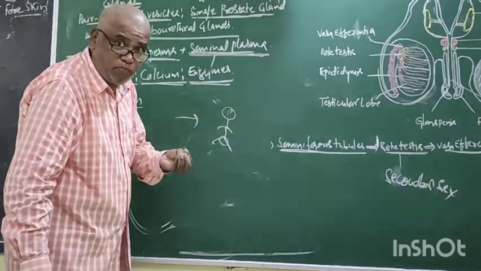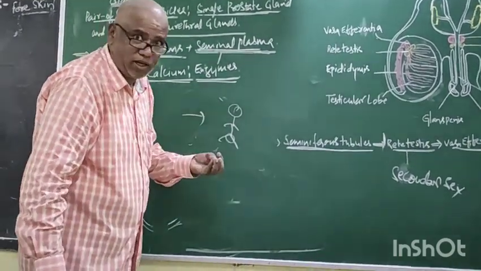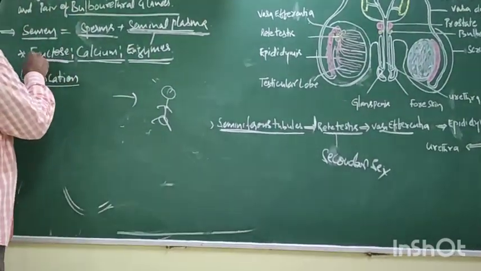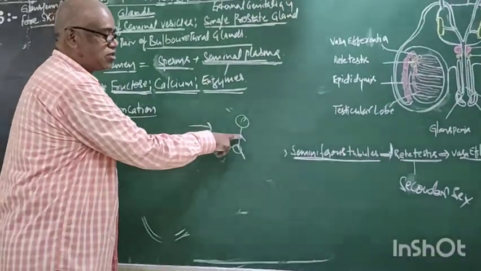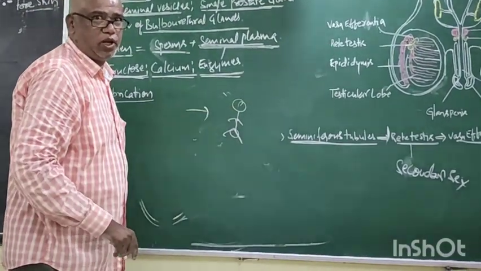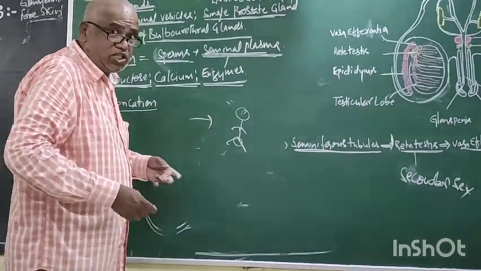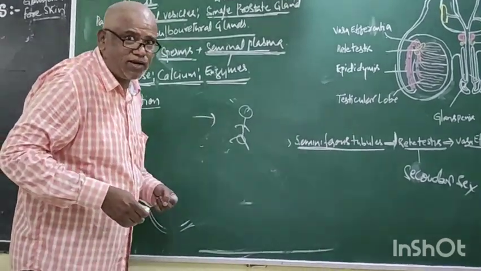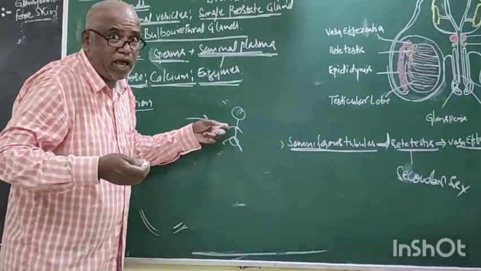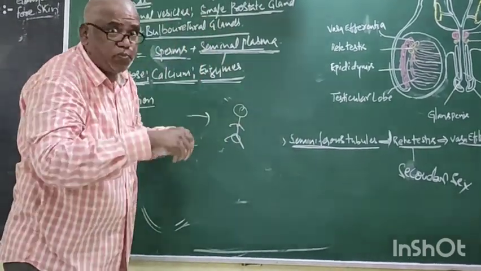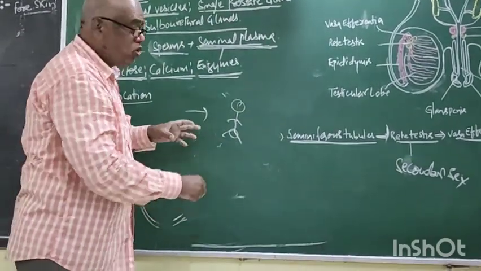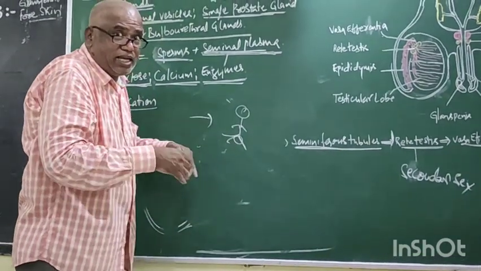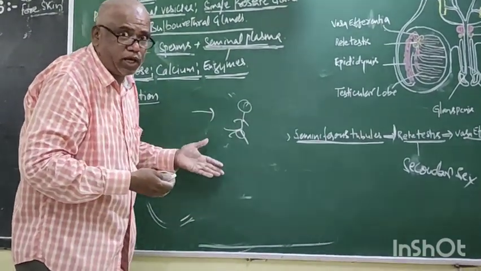If the vagina sample contains fructose, it indicates rape. The fructose is not secreted by her body. Some other male, due to rape, released semen into the female body.